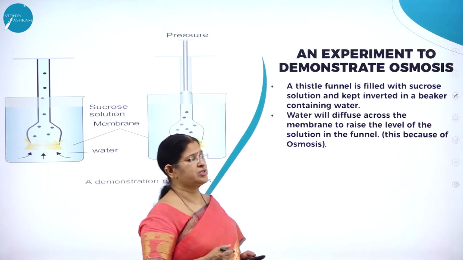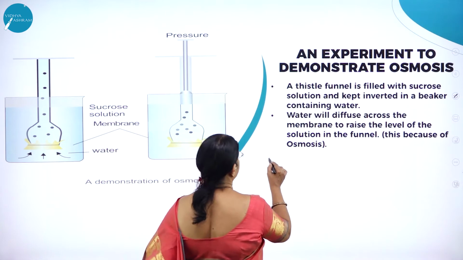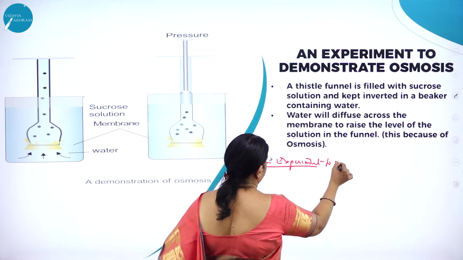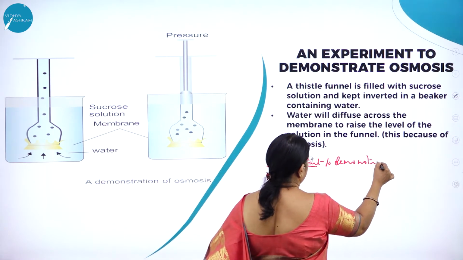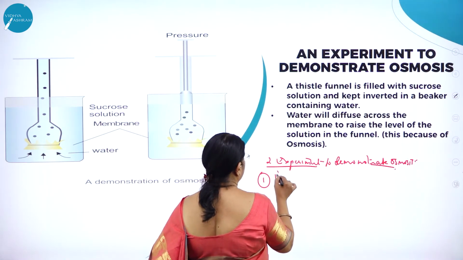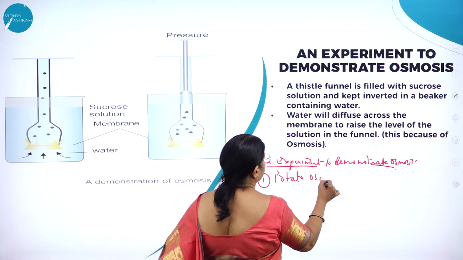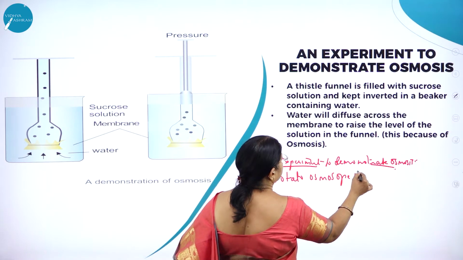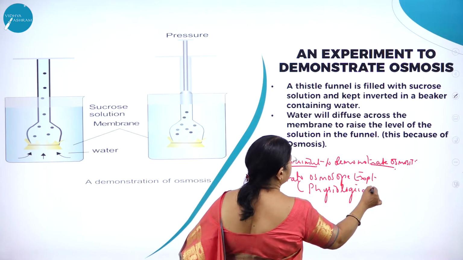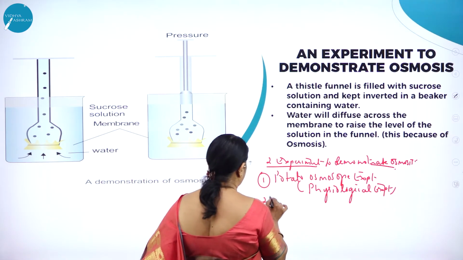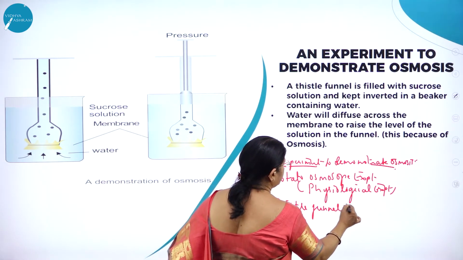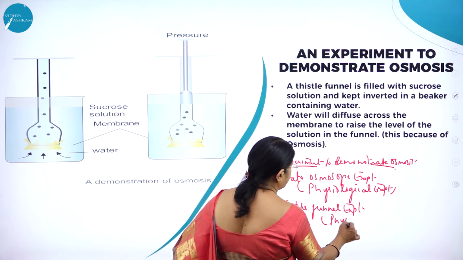Now, an experiment to demonstrate osmosis. So there are two experiments to demonstrate osmosis. One is called the potato osmoscope experiment, which is called as a physiological experiment. Second one is called the thistle funnel experiment, which is called as the physical experiment.